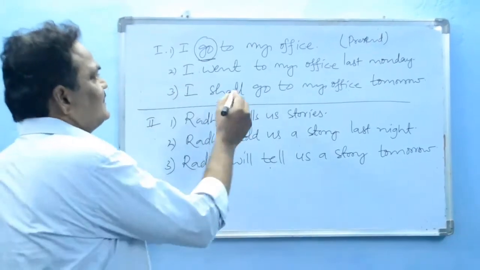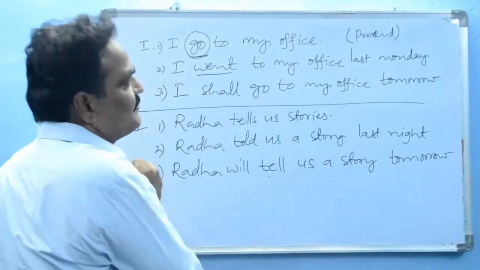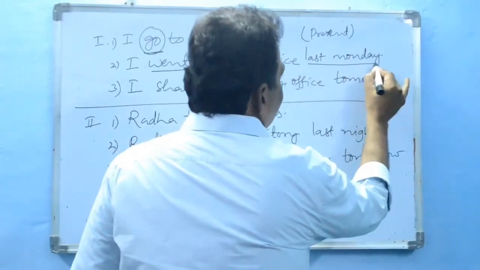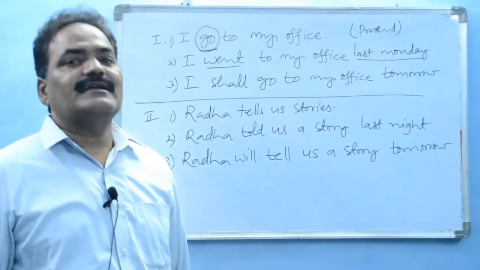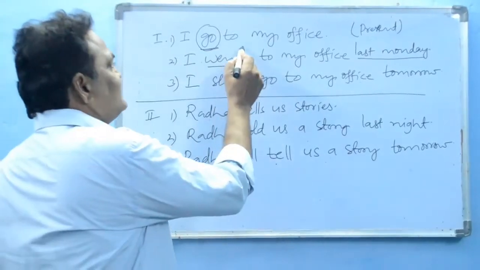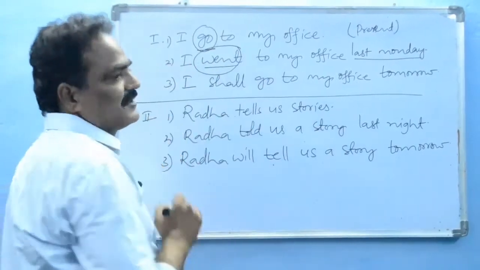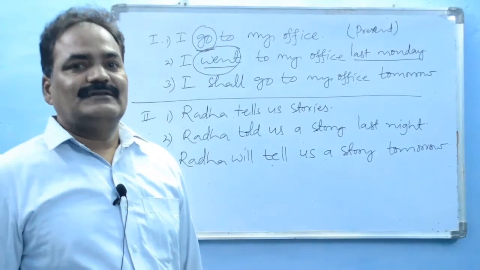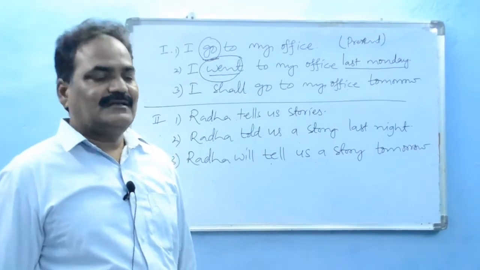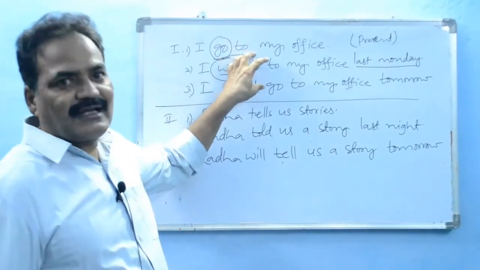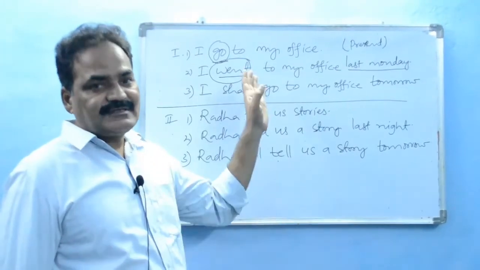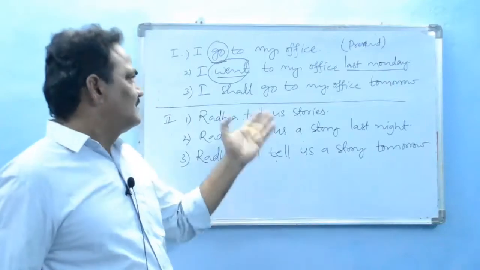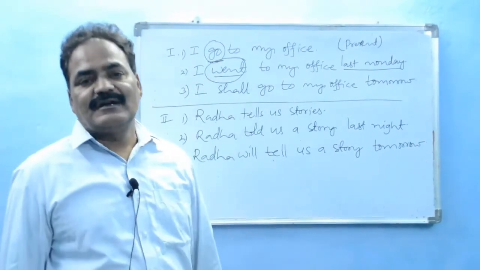In the second sentence, I went to my office last Monday. Went is the verb in its past form. So simply we can understand this action happened sometime in the past. We can understand just by seeing the verb and its form.